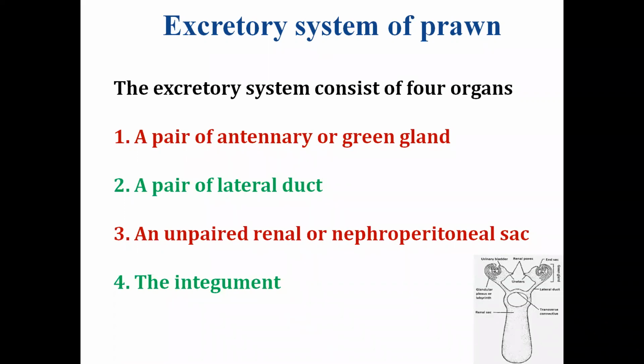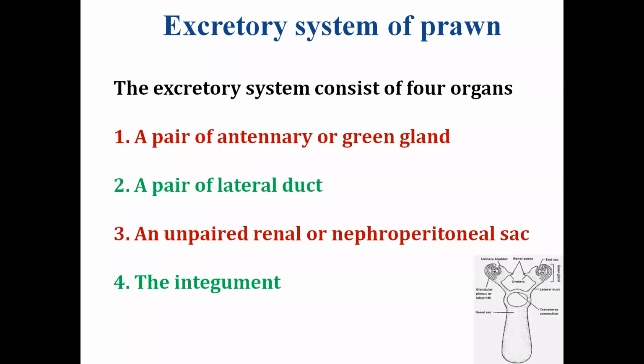Before discussing the physiology, the mechanism of excretion in the prawn, first we have to take the anatomy. So first we will discuss the anatomy of the excretory system of some shellfishes today. We will take two examples, one from the crustacea and one from the mollusca.